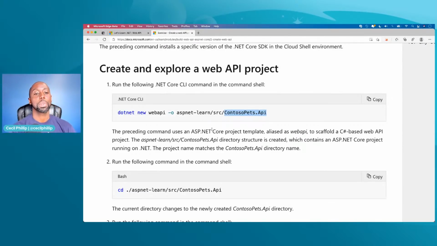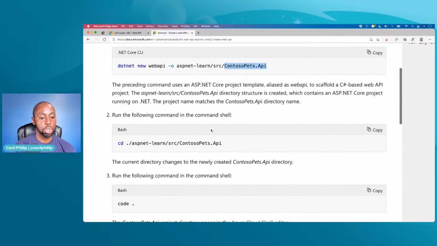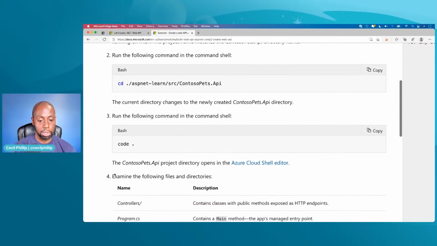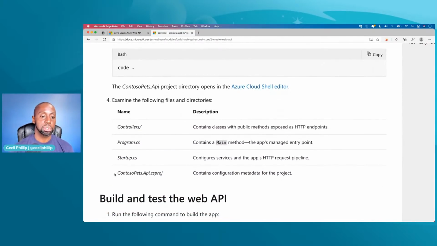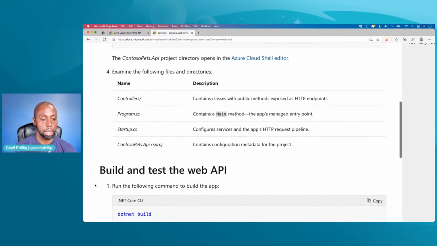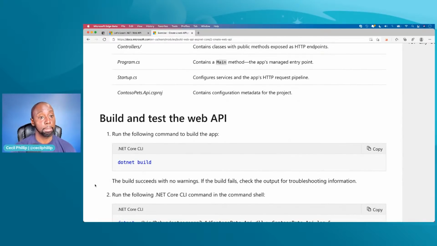Yeah, cool. All right. So now that we've created that, we have a new web API project. Now you'll notice, and I've already opened that in VS Code, that we'll have a set of folders and files and pretty much the shape of a new project. Now, if you've never done ASP.NET before, if you've never done C# before, some of this stuff might look new to you, but we're going to take a second to look through that as soon as I go back there. And then after that, we're going to call .NET build.